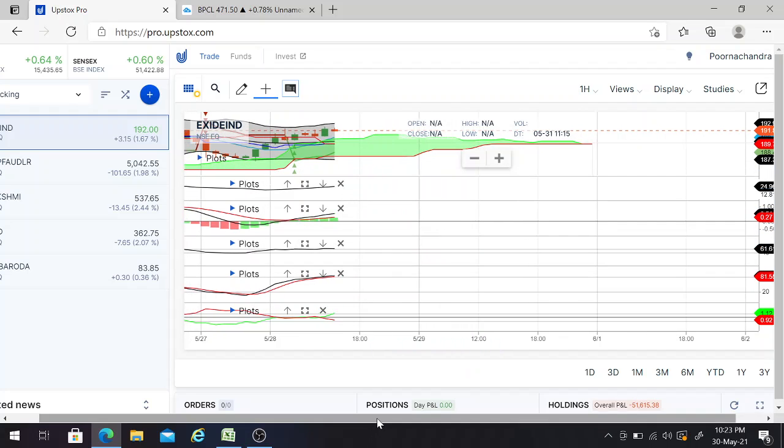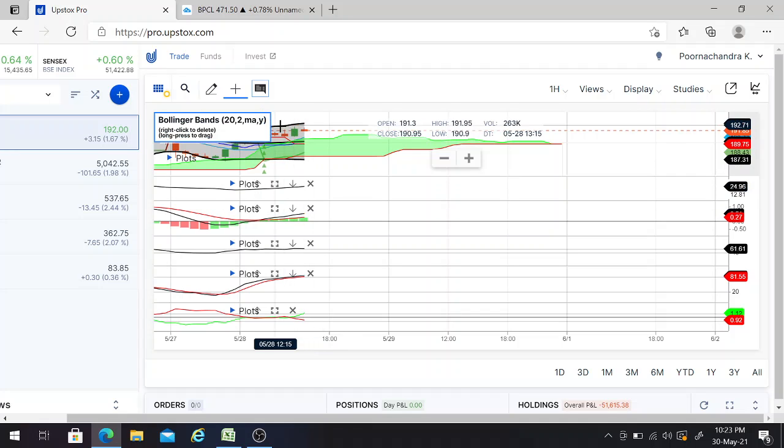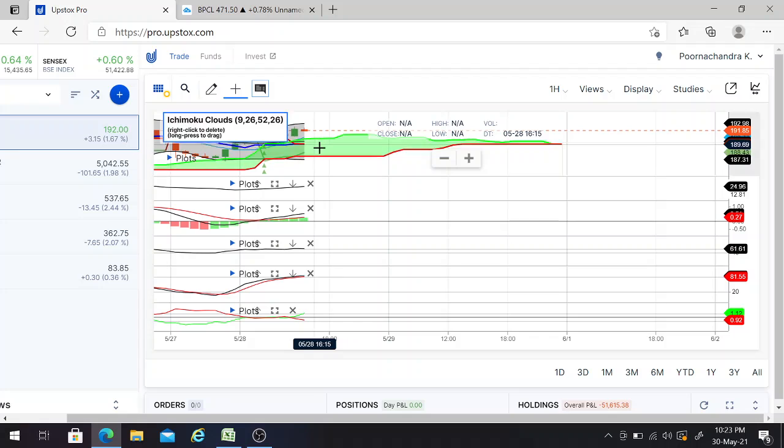We'll just check now. So this is the Vortex, the green color line is above the red color line. This is the RSI, it should be above 60 and it is 61.61. Here the black color line is above the red color line. This gives one buy signal. And this ADX, you can see here it's in the upward direction, that means it's going to be an upper trend. The Bollinger Bands also started expanding and the candles are also near the upper band itself.